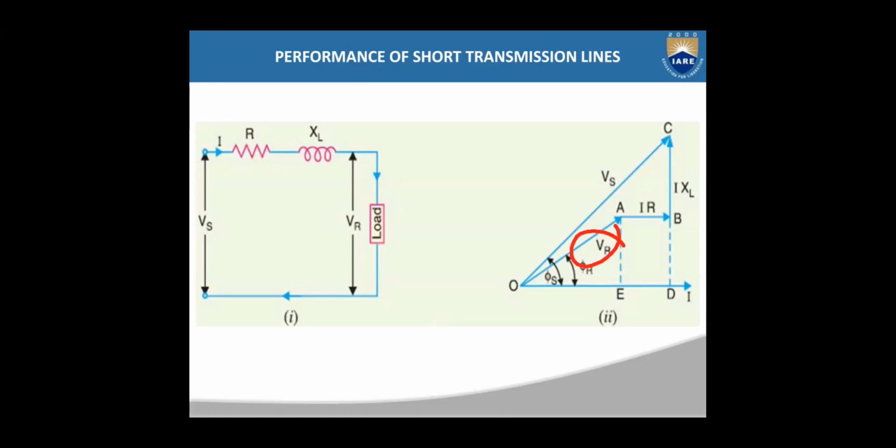Then what about Vs? Vs is equal to the voltage drop across these two parameters plus this voltage VR.